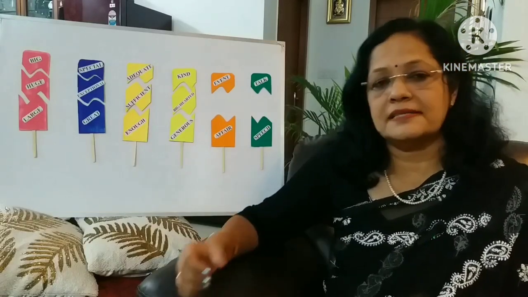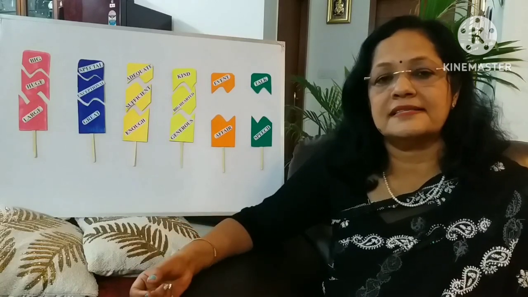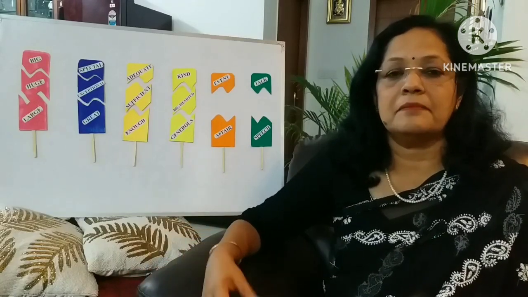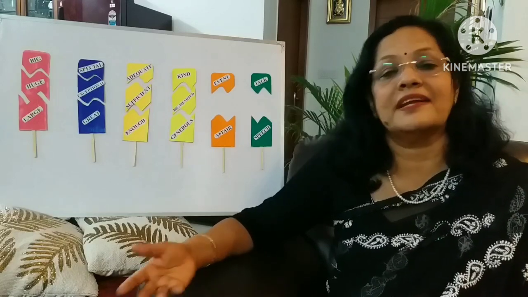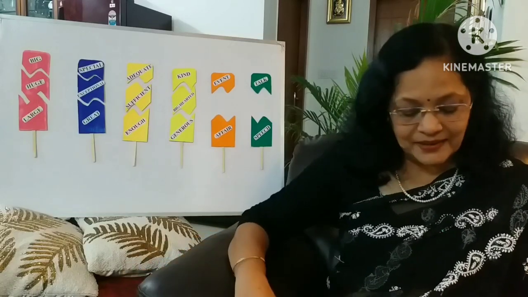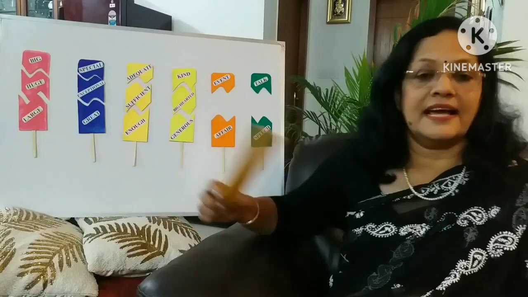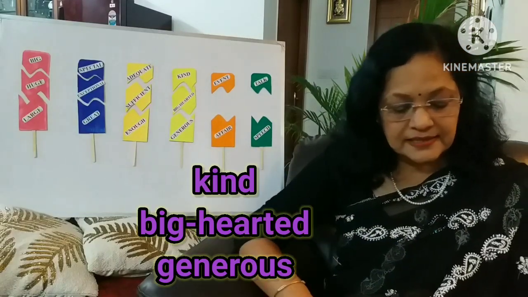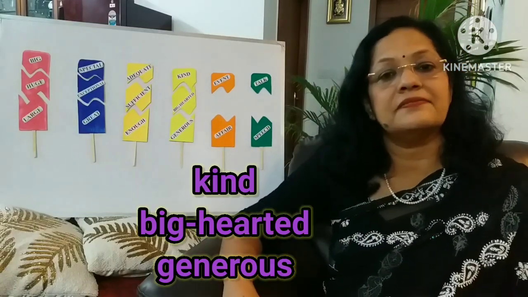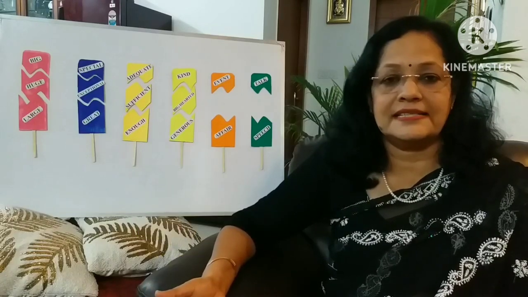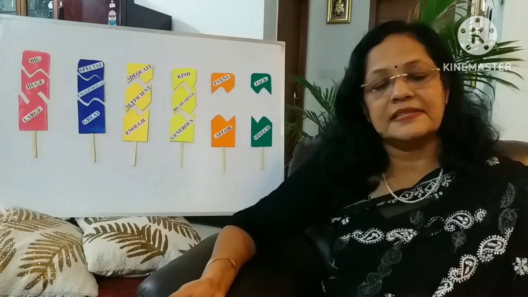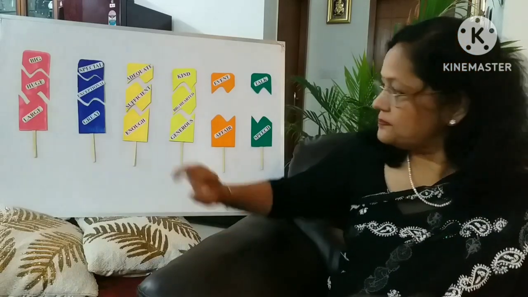So the meaning remains the same, the sentence also remains the same, but the sentence became more effective, more appealing and more interesting. Now the next example is kind. What is the meaning of kind? One who thinks of other people's feelings. Kind is a person who thinks about other people's feelings. Now how will you make a sentence with this? You can make a sentence, she is a very kind person. A simple sentence, she is a very kind person.